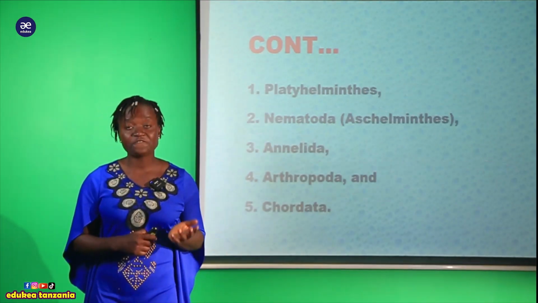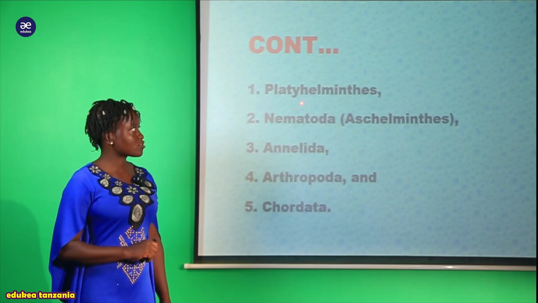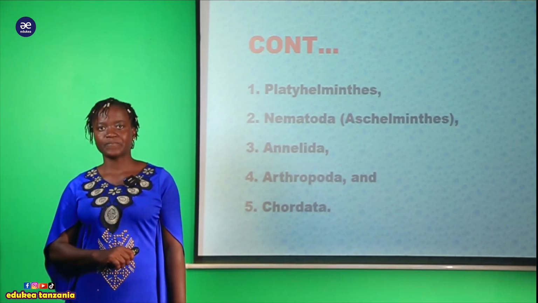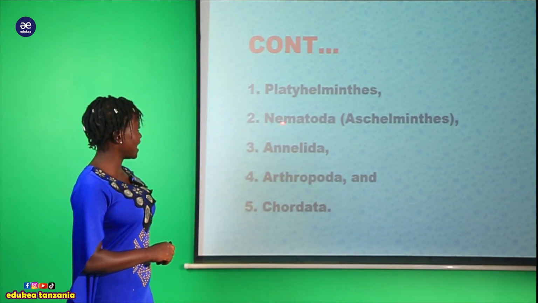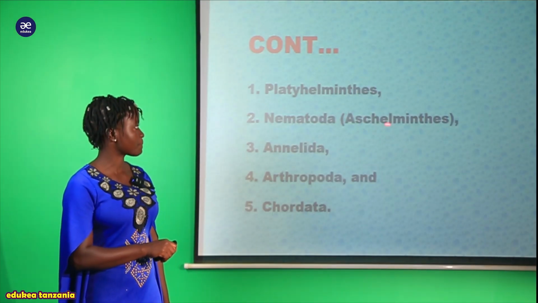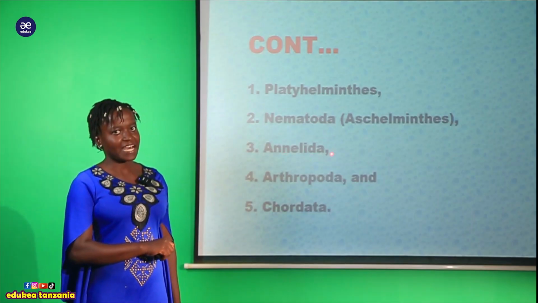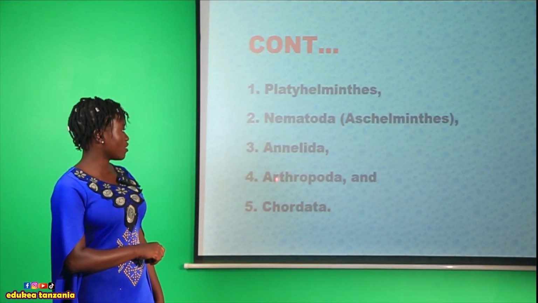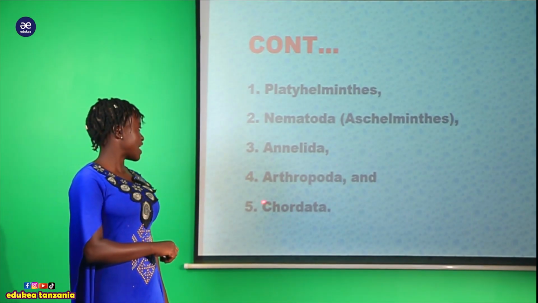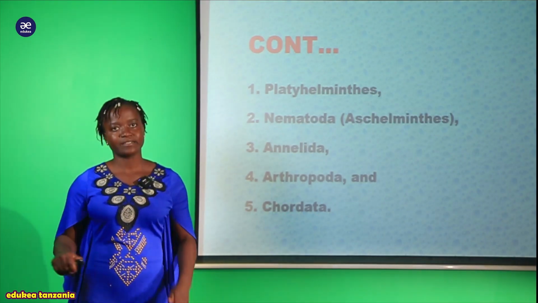So my student, the first phylum which is found in this kingdom Animalia, it is called the Platyhelminthes. The second phylum, it is called the Nematoda, or we call it Aschelminthes. The third one, it is called the Annelida. And the fourth one, it is called the Arthropoda. And the fifth one, it is called the Chordata.